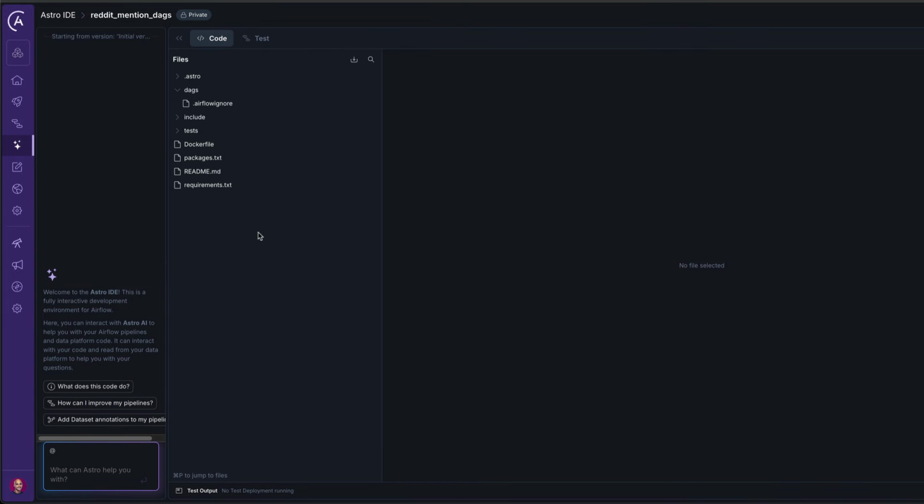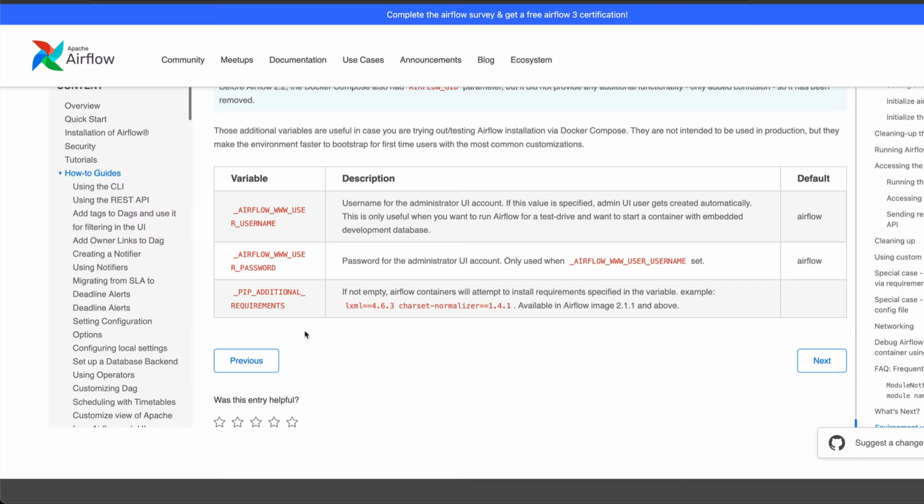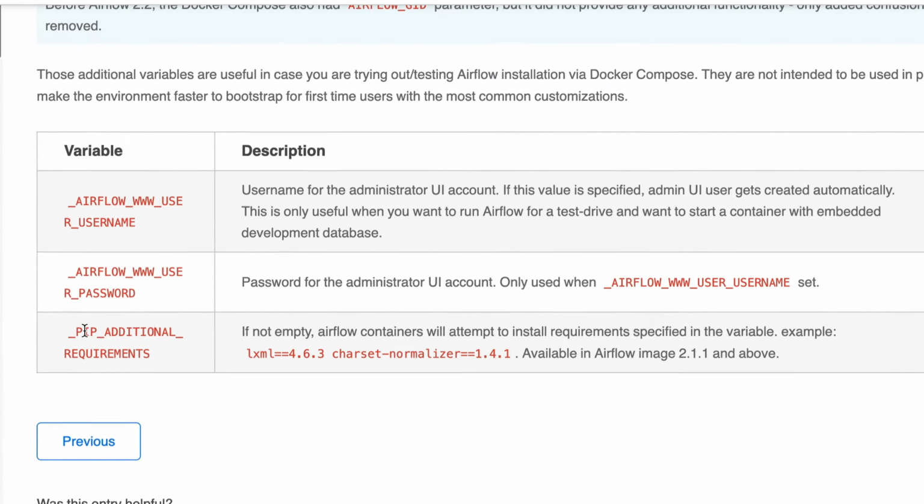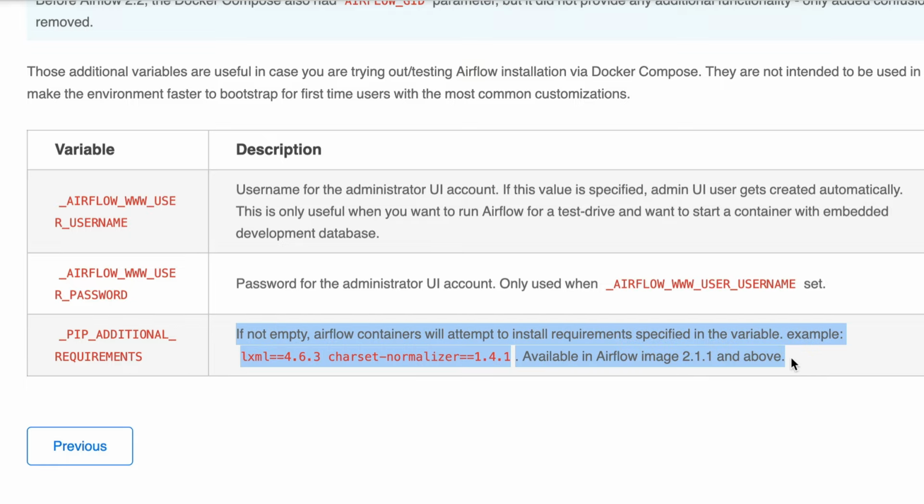Alright, so first step, we need to install some Python dependencies. So for that, you open the requirements.txt file. If you don't have it and you are using the official Airflow Docker image, you can modify the following variable as described right here, so you can install the libraries that you need. Otherwise, you can run pip commands directly in the Docker file as well.